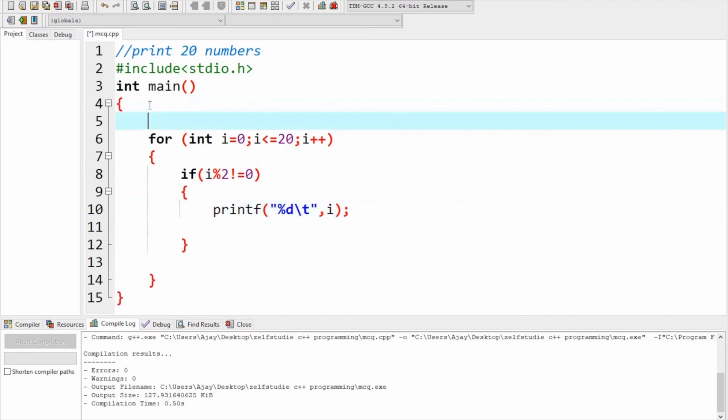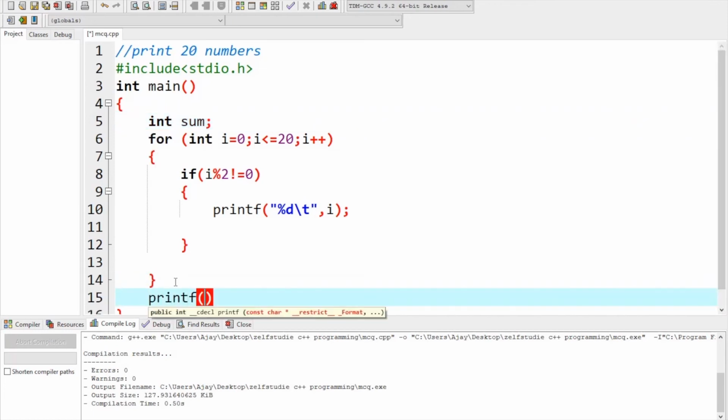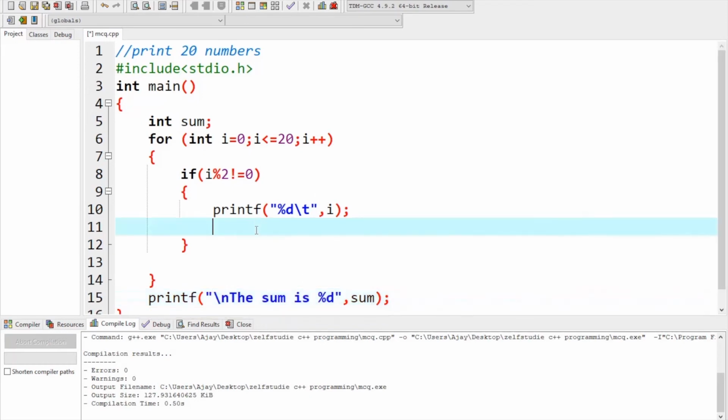I'm going to declare the sum out of the loop, and I'm going to print the sum here. What is the sum? Sum is an integer, right? %d comma sum. So here I'm going to declare the sum as 0, and sum equals sum plus i. That's it.